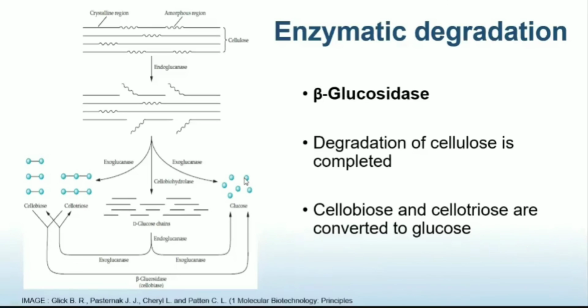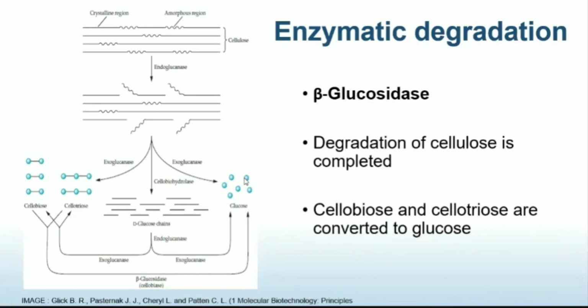So this is it about the enzymatic degradation of cellulose and the enzymes associated with it. In the next video, we'll be mainly focusing on different methods to isolate the prokaryotic cellulase genes.